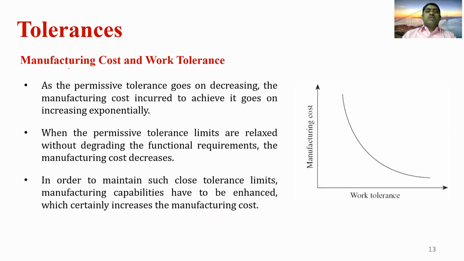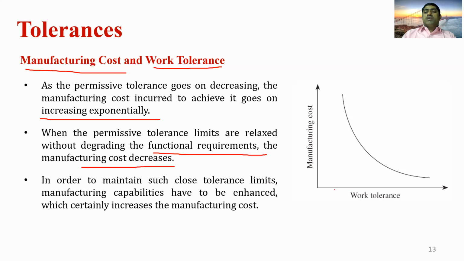Next, what is the effect of work tolerance on the manufacturing cost? As the permissible tolerance goes on decreasing, the manufacturing cost incurred to achieve it goes on increasing exponentially. When the permissible tolerance limits are relaxed without degrading the functional requirements, the manufacturing cost decreases. So here the work tolerance is tighter, that is maximum, then the manufacturing cost is also high.